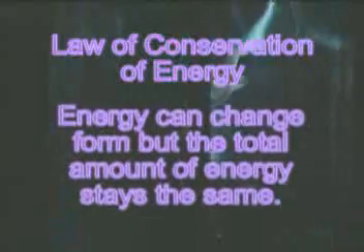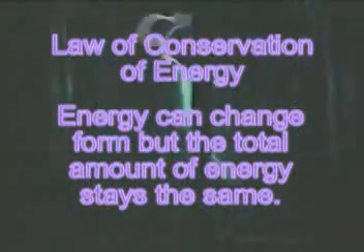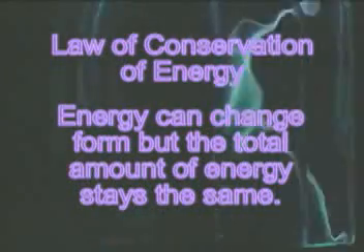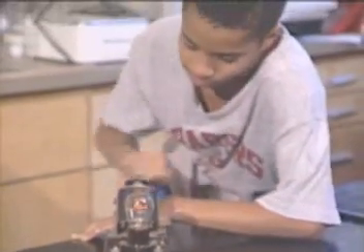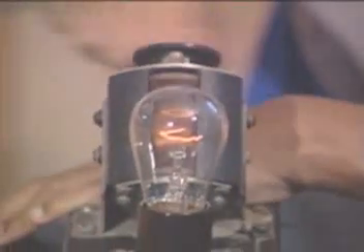The law of conservation of energy states that energy can change form, but the total amount of energy stays the same. In other words, you can't get more energy from a machine than you put into it. You never get the same amount of energy that is put into a machine out of a machine. Some of the energy is going to be wasted by friction, air resistance, or gravity.